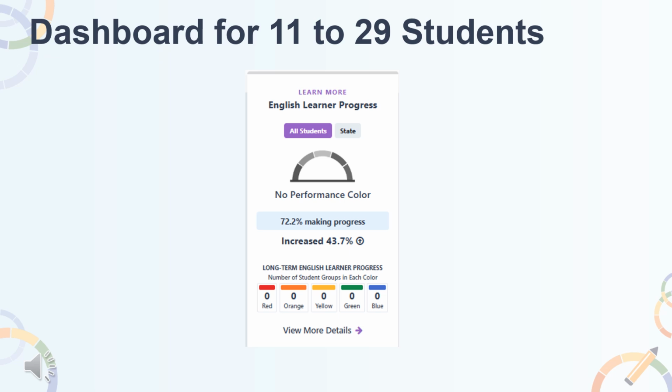The number of students, or N size, is 18. As mentioned before, you can find the N size when you click the View More Details at the bottom of the card. Additionally, any LEA or school with 11 to 29 students in the denominator is not held accountable for differentiated assistance at the LEA level and TSI at the school level.